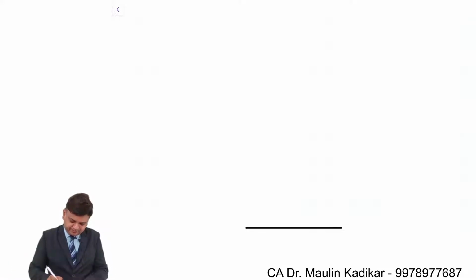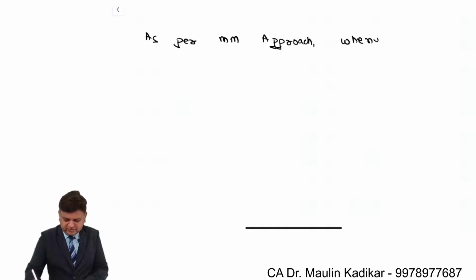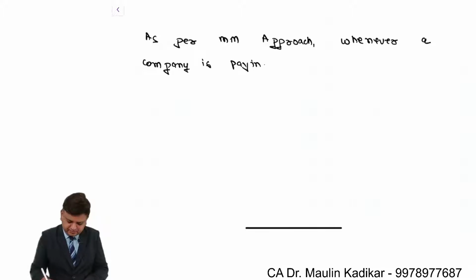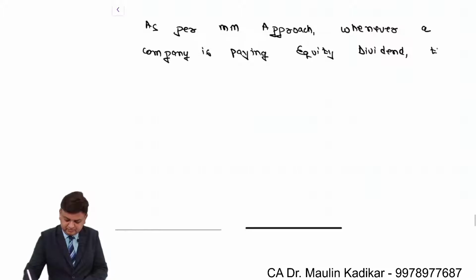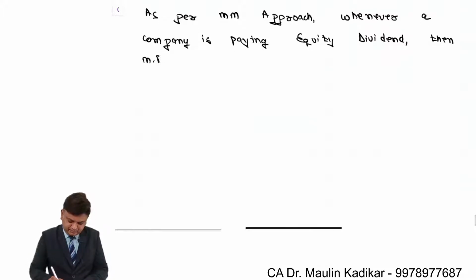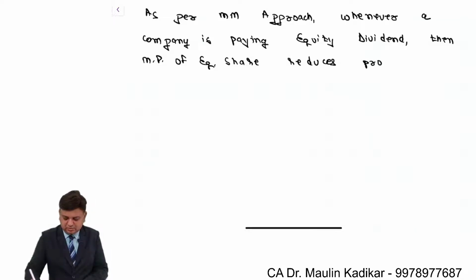So let us write an answer. As per the approach, comma, whenever a company is paying equity dividend, comma, then market price of equity share reduces proportionately.